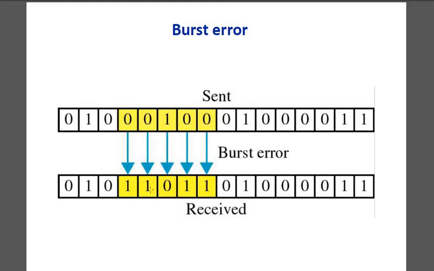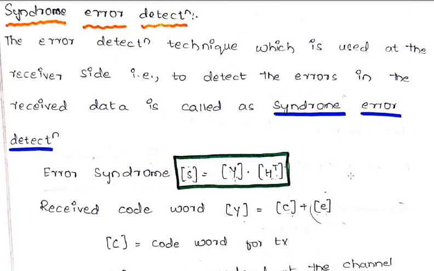We have said these are the kinds of errors. You know this is the error, but practically how are you going to detect it? To show that, I have used handwritten notes for you so that it will be very clear. Using this, we can identify where exactly your error is present. That kind of detection technique is called syndrome error detection. The technique used to detect errors at your receiver side, in the data stream that you have received, is called syndrome error detection. Please remember this word.